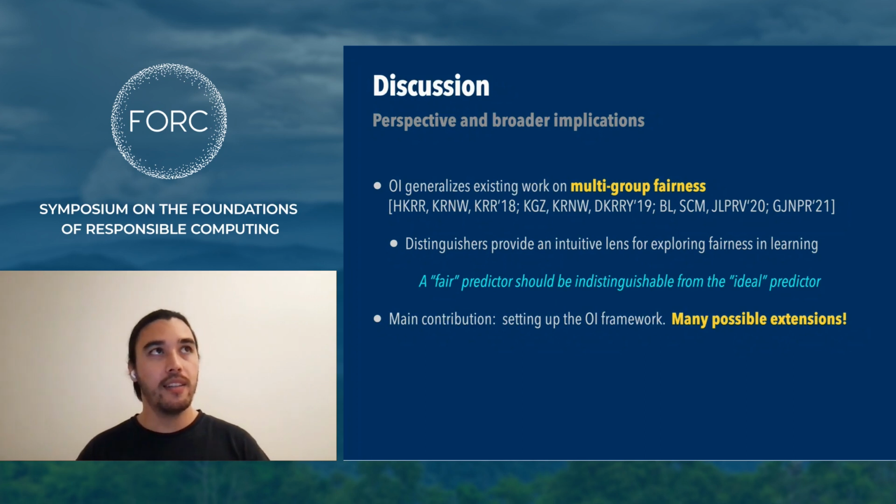But nature and the samples that we have access to isn't always the ideal. So I think it's quite interesting to see if we can figure out how to make this intuition rigorous: if the ideal is a different distribution, what would it mean to be indistinguishable to that distribution? And how might one learn such a predictor?